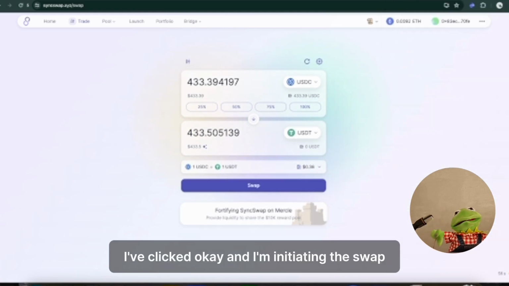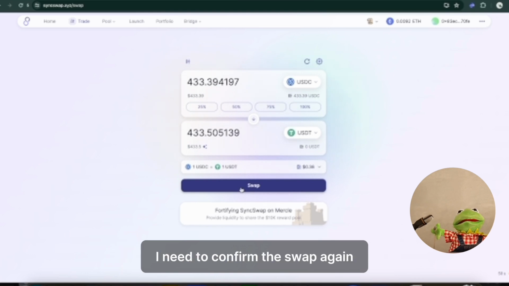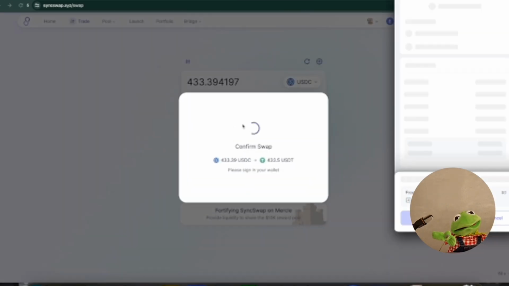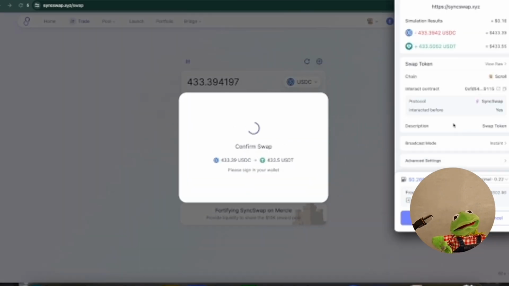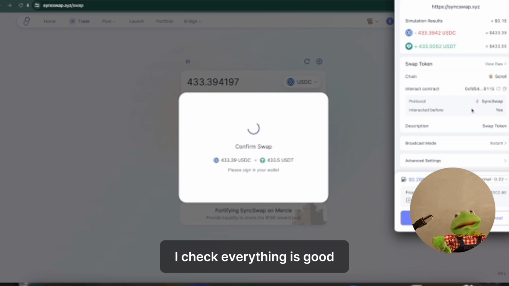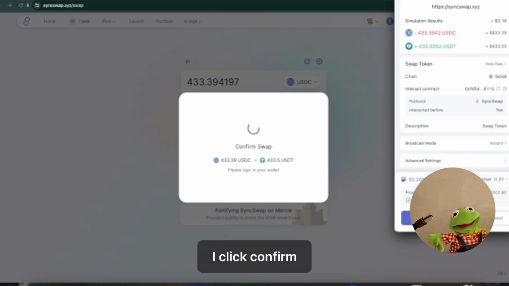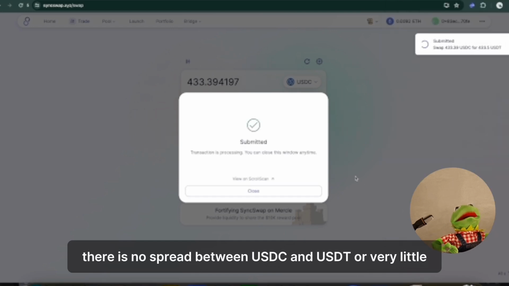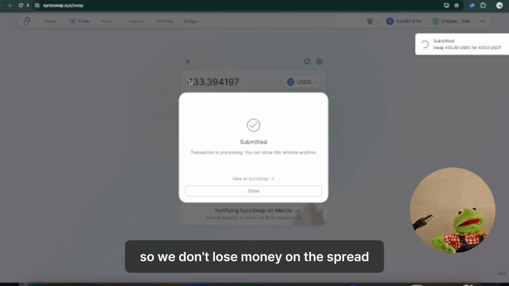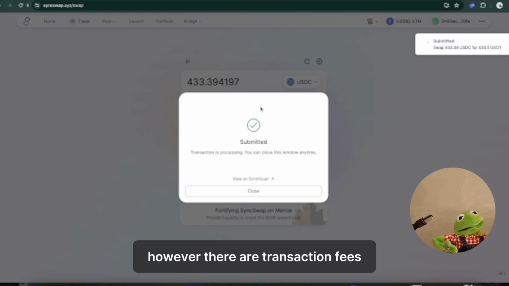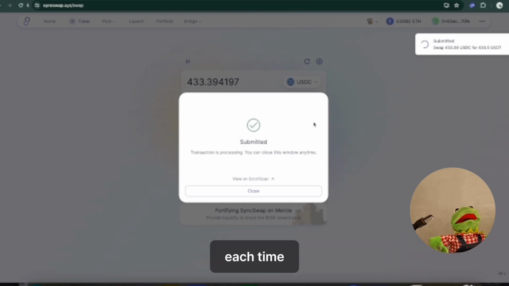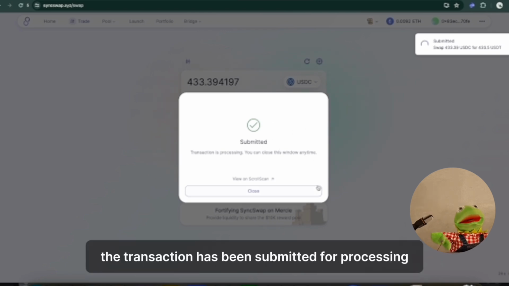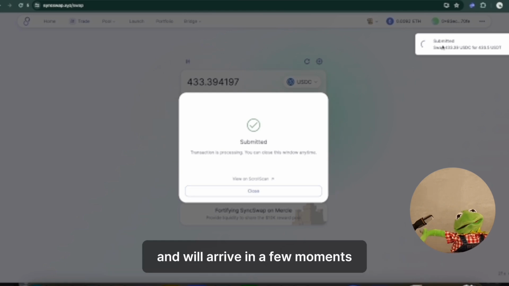I've clicked OK and I'm initiating the swap. I need to confirm the swap again. I check everything is good. It's going to cost 26 cents. I click confirm. There is no spread between USDC and USDT, or very little, so we don't lose money on the spread. However, there are transaction fees each time. The transaction has been submitted for processing and will arrive in a few moments.